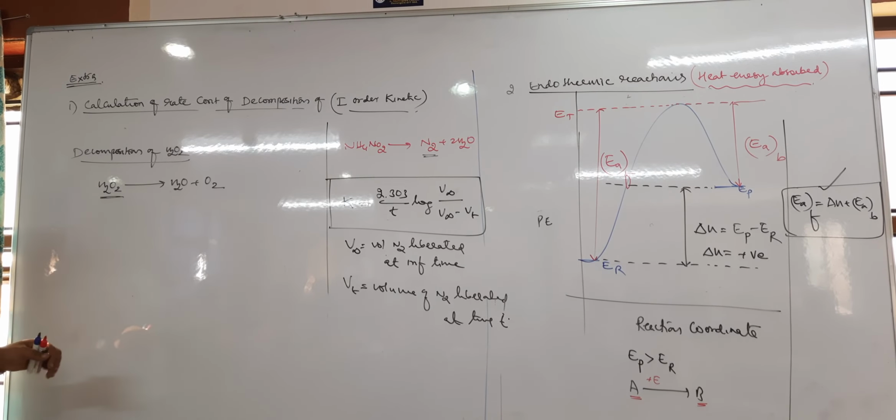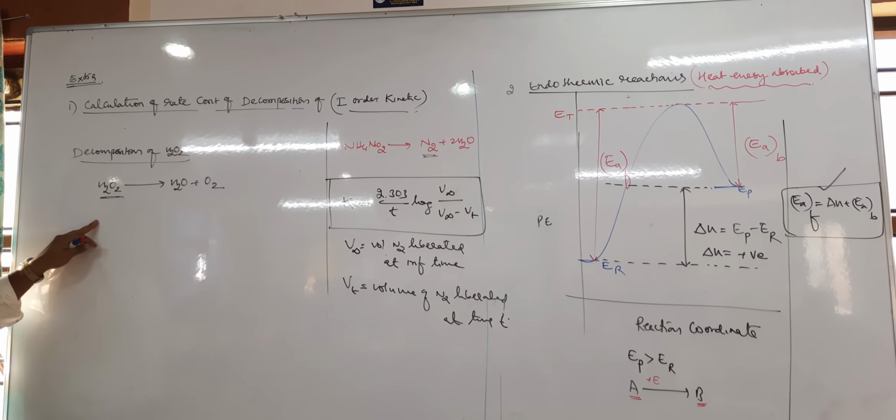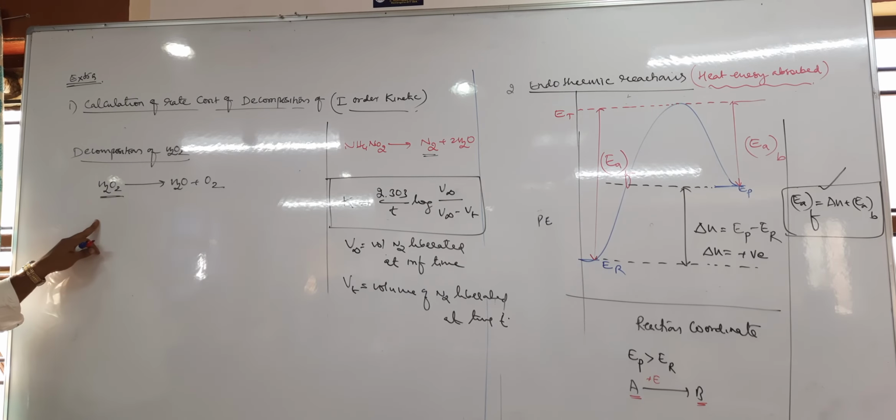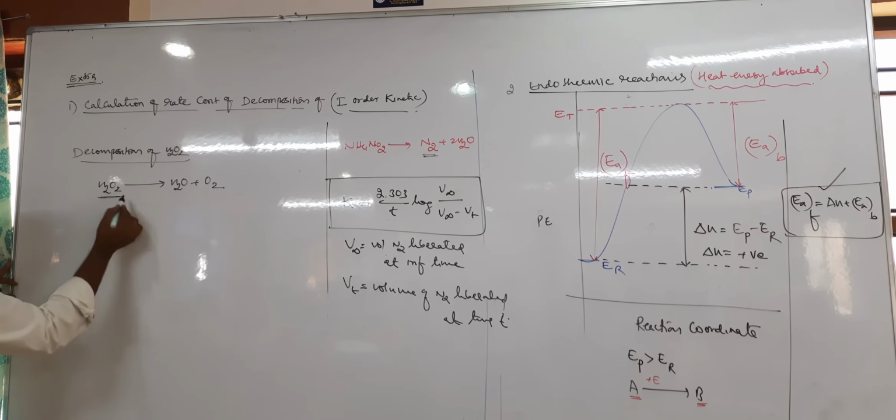In redox reactions we have studied that H2O2 can act as an oxidizing as well as a reducing agent. To calculate the concentration of H2O2 we usually use potassium permanganate. When H2O2 is titrated against potassium permanganate, the permanganate concentration can be known and its volume can be calculated. Now we want to calculate the rate constant with respect to H2O2.